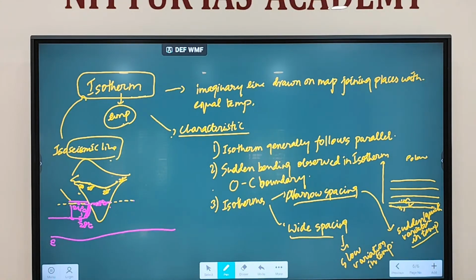So isotherms narrow spacing, what does narrow spacing mean? Sudden or quick variation in temperature. Isotherm wide spacing means what? Slow variation in temperature. Fine.